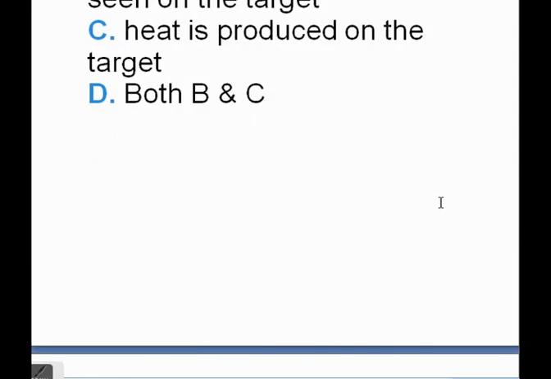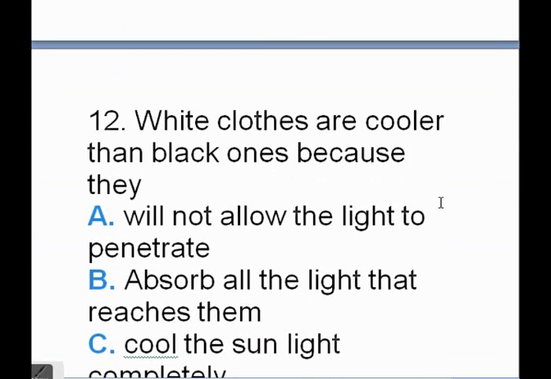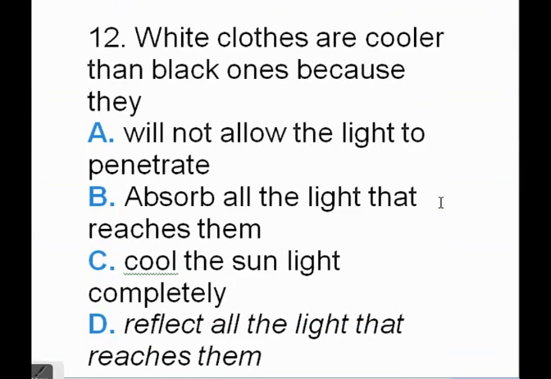White clothes are cooler than black ones because they A. will not allow the light to penetrate, B. absorb all the light that reaches them, C. cool the sunlight completely, D. reflect all the light that reaches them. So I think you know the answer. So its answer is reflect all the light that reaches them.